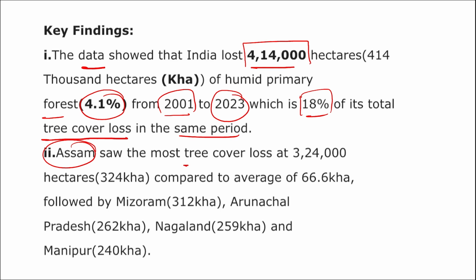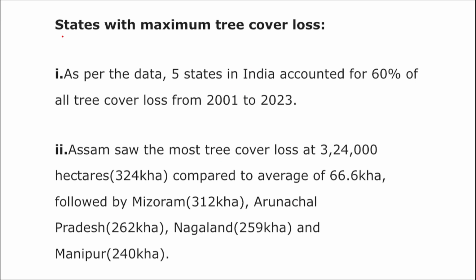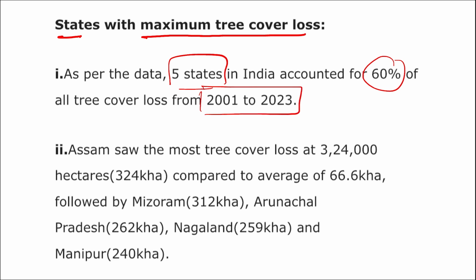Assam saw the most tree cover loss compared to an average of 66.6 hectares, followed by Mizoram, Arunachal Pradesh, Nagaland, and Manipur. Further, if we talk about the states with the maximum tree cover loss, remember 5 states in India accounted for almost 60% of all the tree cover loss from 2001 to 2023.